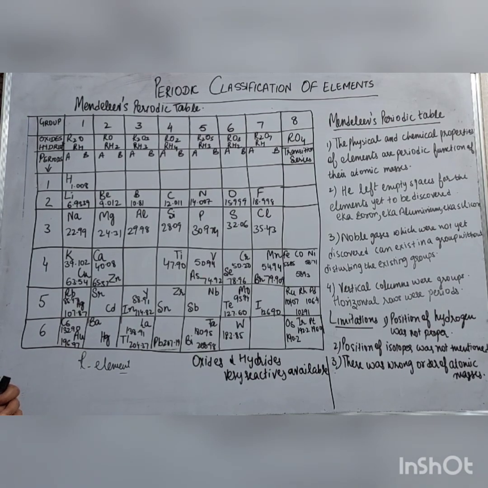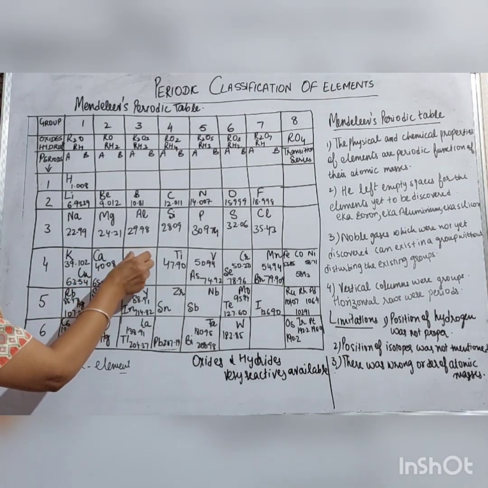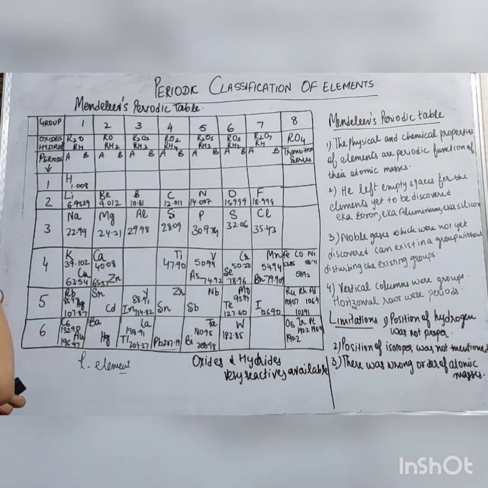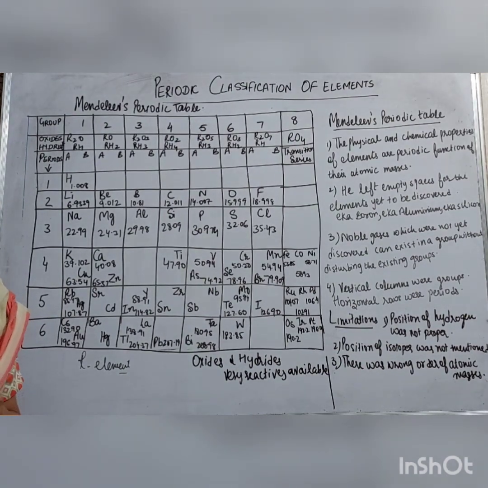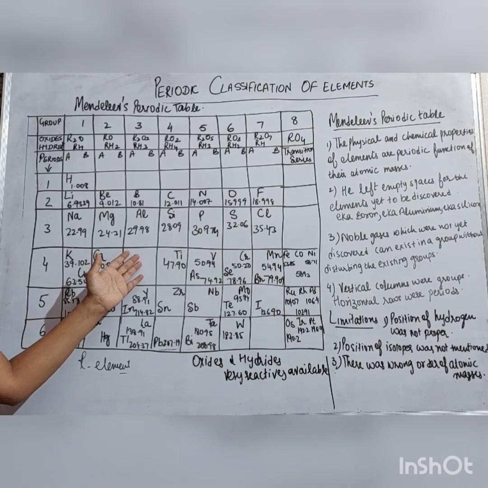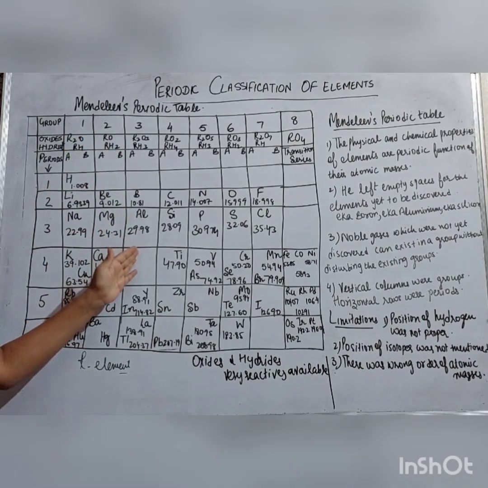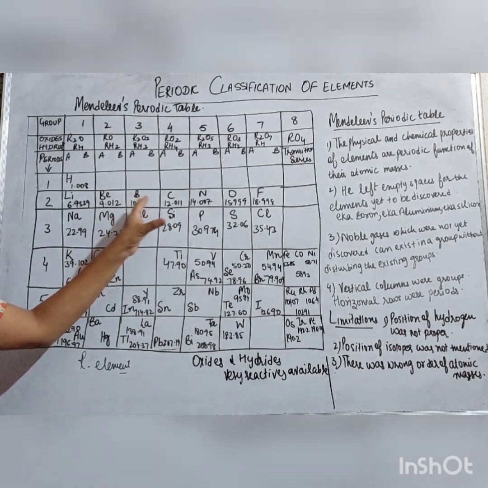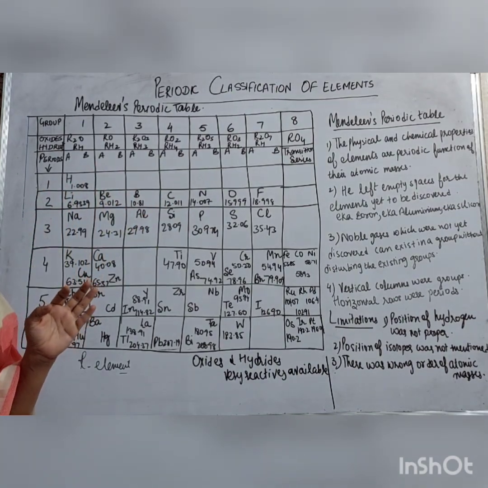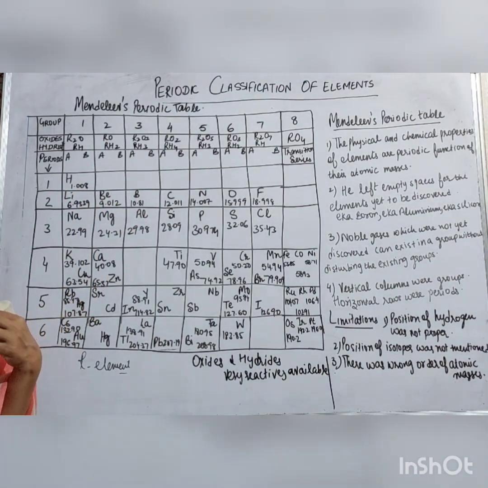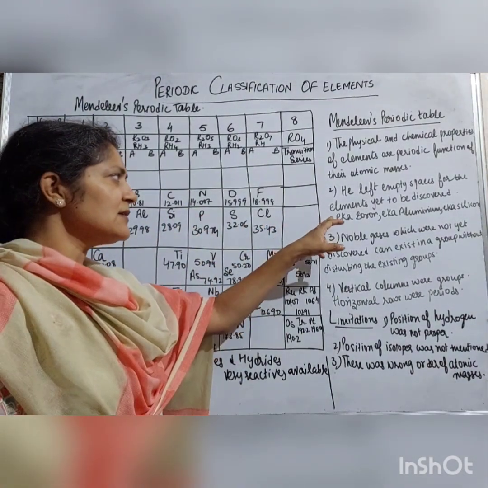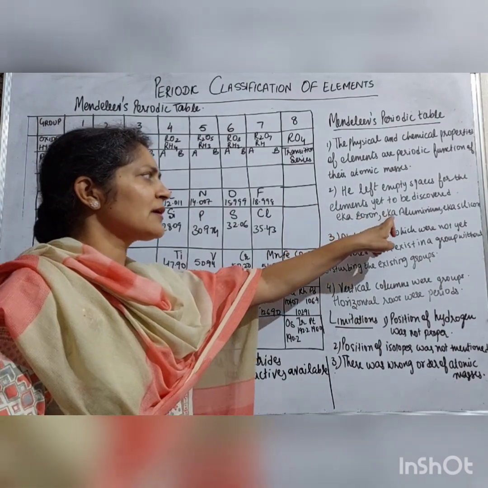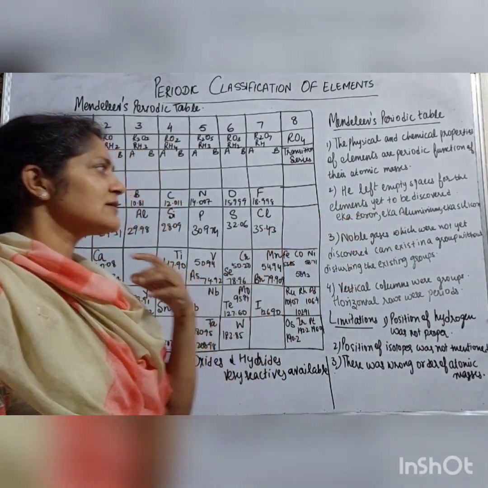He also told about the empty spaces. He left empty spaces for the elements yet to be discovered. Right, students? It was a very big achievement of Mendeleev that he left empty spaces. You can see here in the Mendeleev periodic table, the elements are arranged according to their increasing atomic masses and similar properties. Now, he named these empty spaces eka boron, eka aluminium and eka silicon.